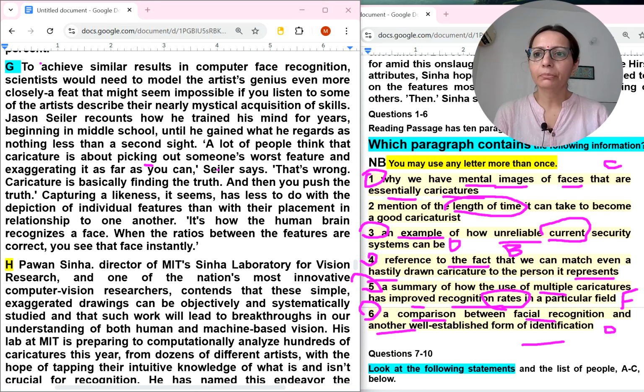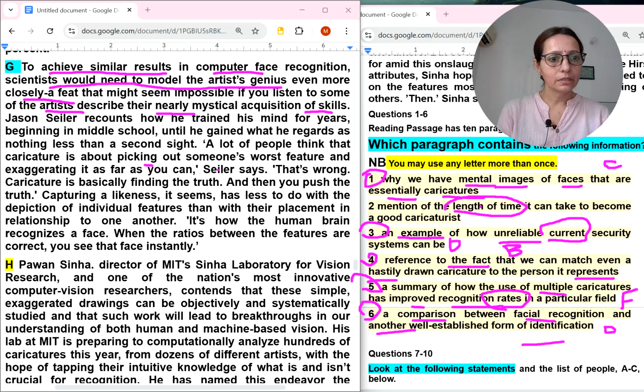Let's read this G number paragraph. To achieve similar results in computer face recognition, scientists would need to model the artist's genius even more closely, a feat that might seem impossible if you listen to some of the artists describe their nearly mystical acquisition of skills. Skills, a good caricaturist may be talking.